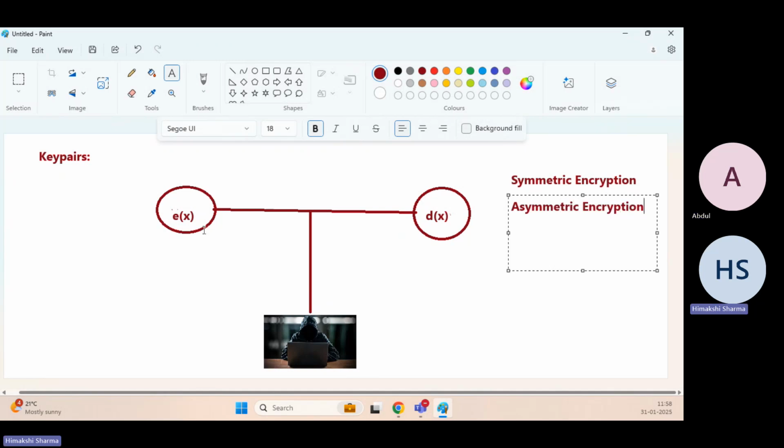Where we use one key to encrypt the data and a different key to decrypt the data. This type of encryption is known as asymmetric encryption, and this is considered more secure in comparison to the symmetric encryption. In AWS, whenever we connect with our AWS EC2 instances, asymmetric encryption